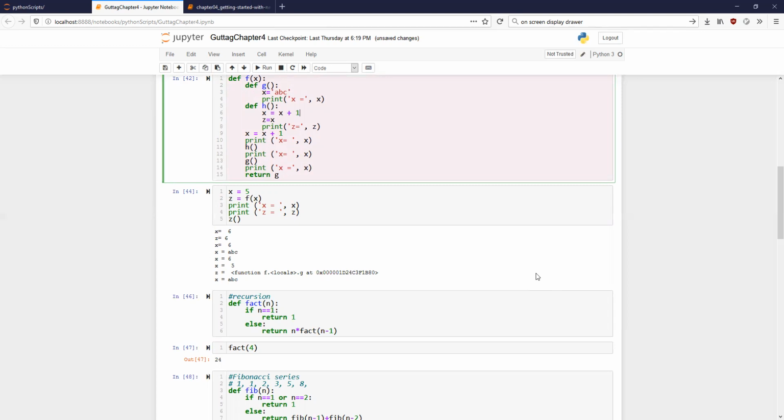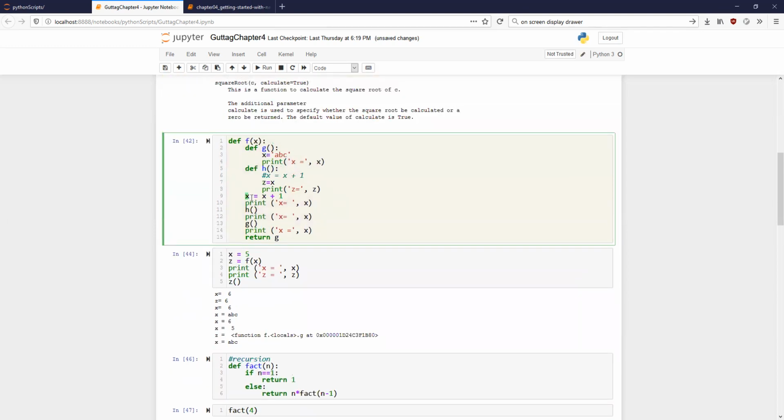If it appears only on the right hand side, then it looks for that particular variable throughout its memory space. It looks whether that variable is present inside this function. If it's not present, then is it present in the higher function, or is it present in the main function? So if it's on the right hand side, that's why this line works: z is equal to x. Why does it work? Because x is on the right hand side inside the definition of the function.